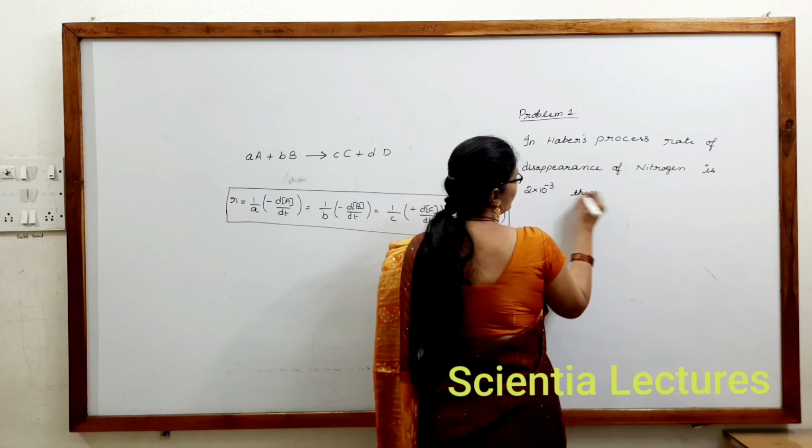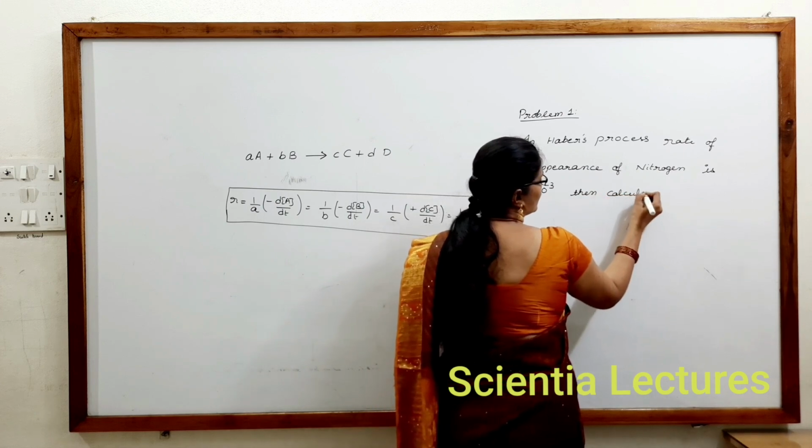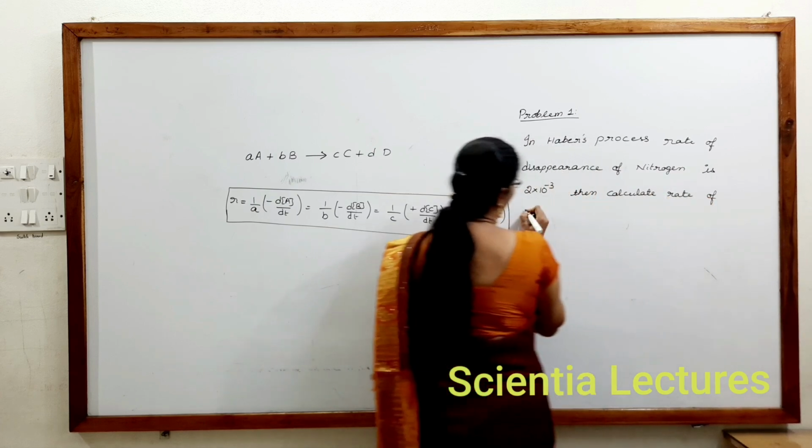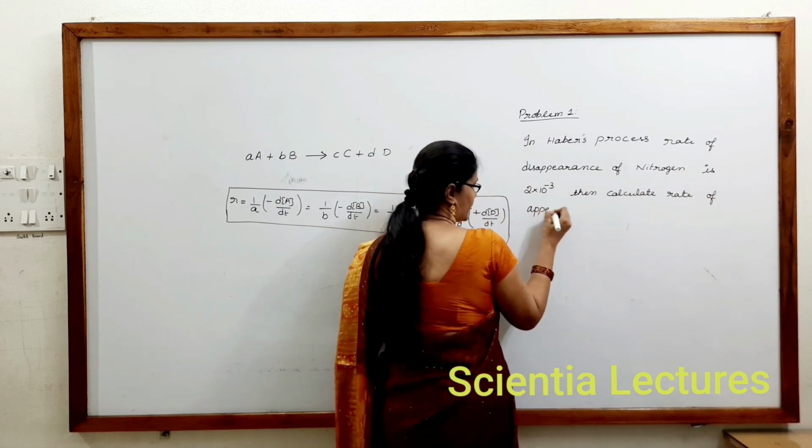Then calculate rate of appearance of ammonia was the question asked.